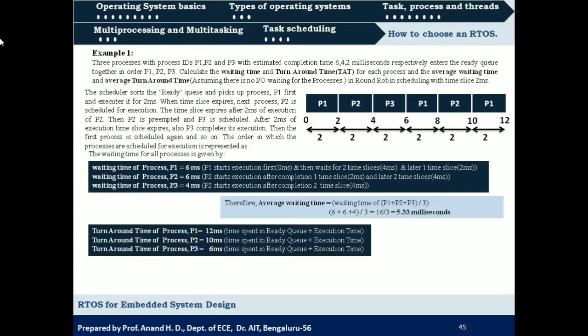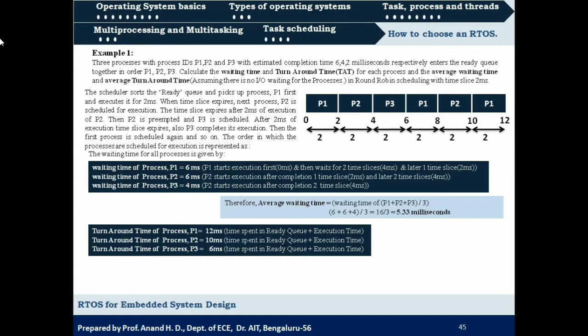And then process 2 should wait for 6 milliseconds and it should execute for 4 milliseconds. So it is 6 plus 4, which is 10 milliseconds. And P3 should wait for 4 milliseconds and execution time is only 2 milliseconds. So 4 plus 2 is 6 milliseconds. So these will be the turnaround times for processes P1, P2 and P3.